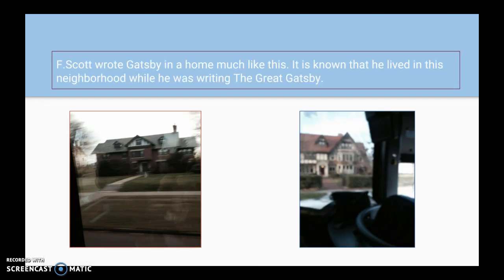So I believe that a lot of his inspiration and a lot of his ideas did come from this actual neighborhood where he was writing The Great Gatsby. I don't know if he lived in the house permanently or if he was renting a room. I don't know all the details, but I do know from what the bus driver said that F. Scott Fitzgerald lived in one of these homes while he was writing The Great Gatsby.